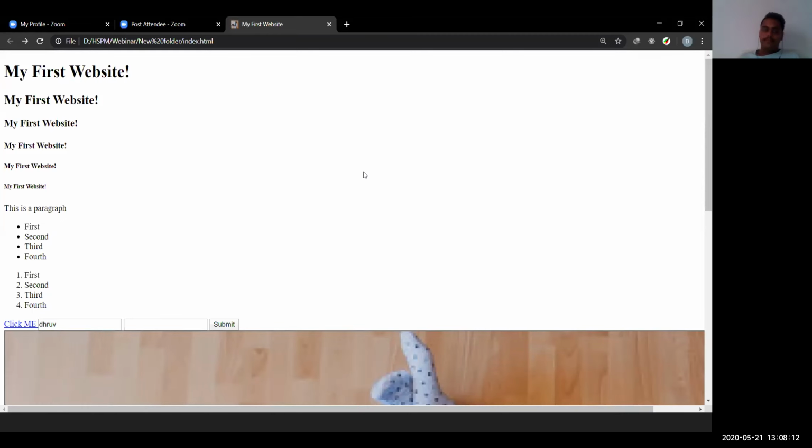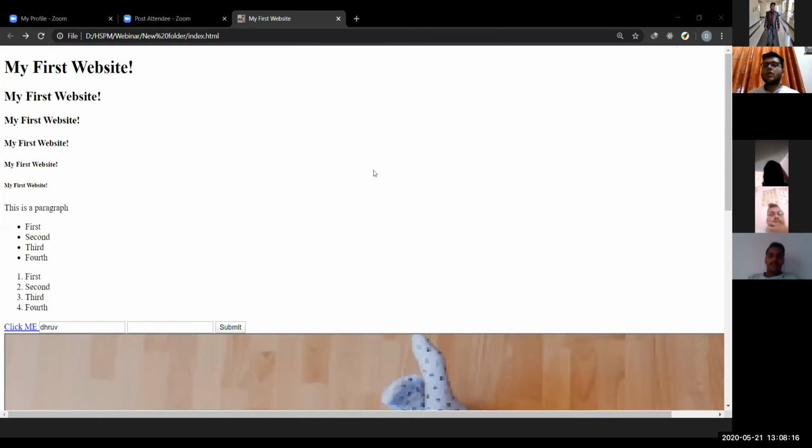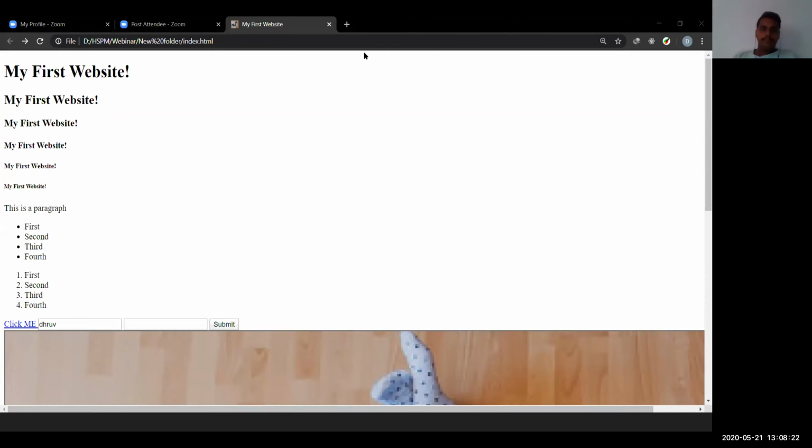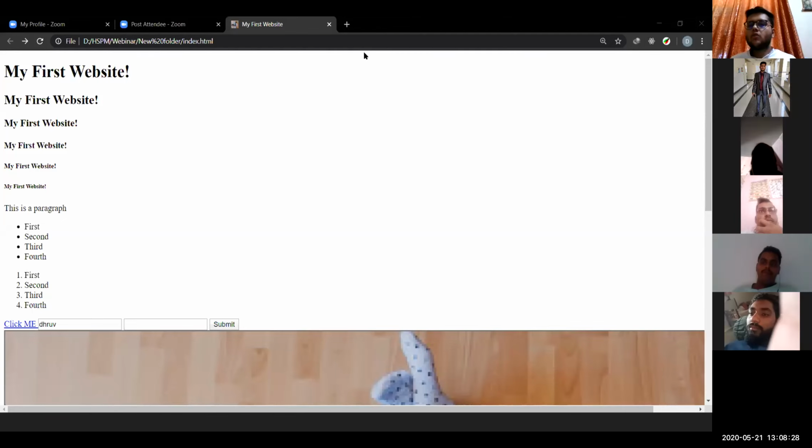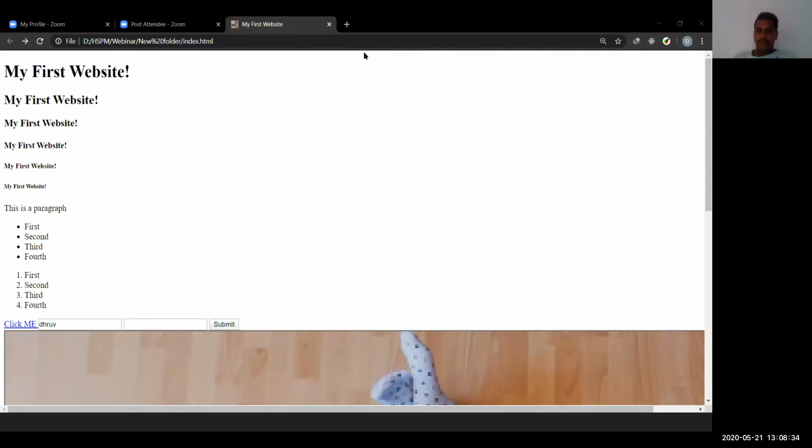And classes and ID are, as I told you, used for styling the tags, and a little bit after, when you learn JavaScript, you will be using those classes and ID extensively there. So right now you won't get the use of class and ID, but in the near future we will be using those.